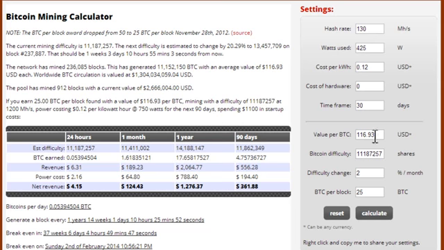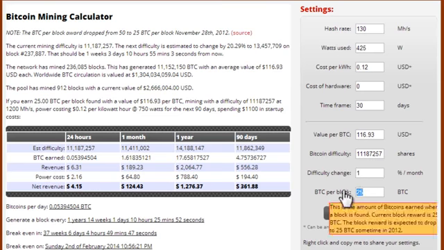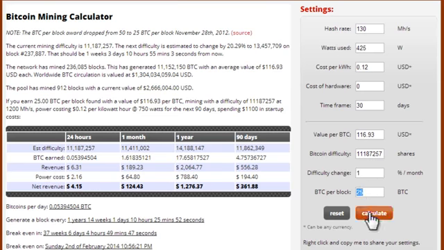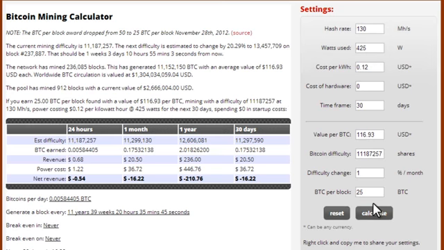Today, Bitcoin is worth $116. We'll keep the difficulty at whatever it says, because that will change. The difficulty percent per month, I'm just going to keep at 1. And this is 25, which is correct, and I'll just click calculate and let's see how much I'll make.